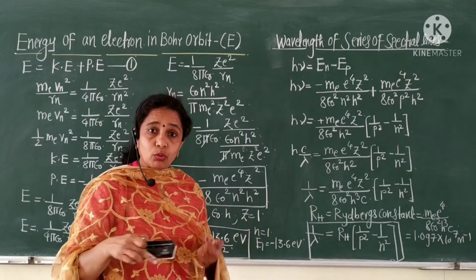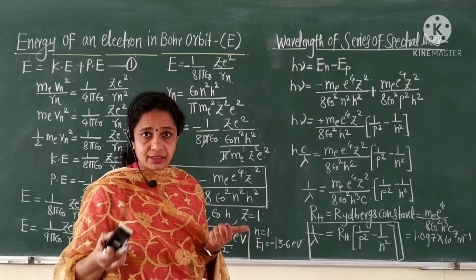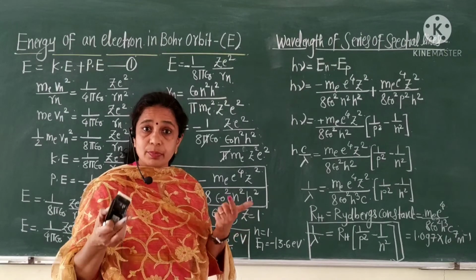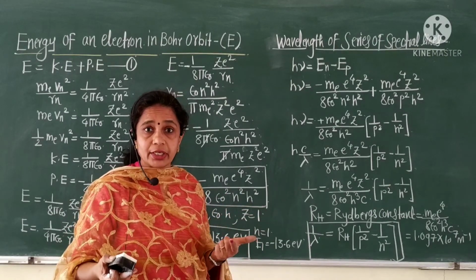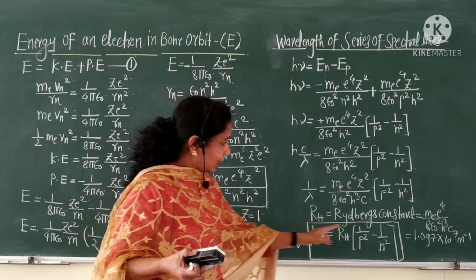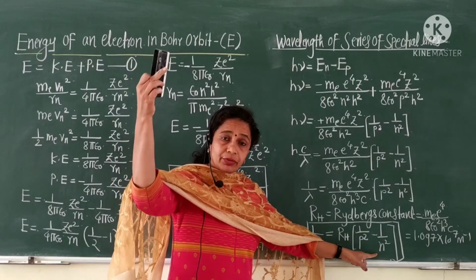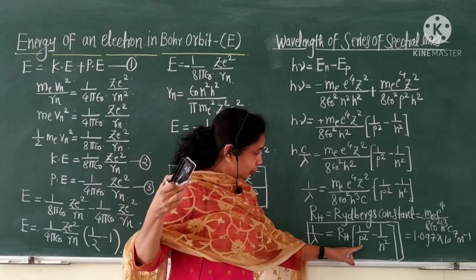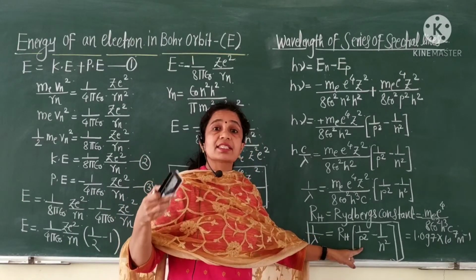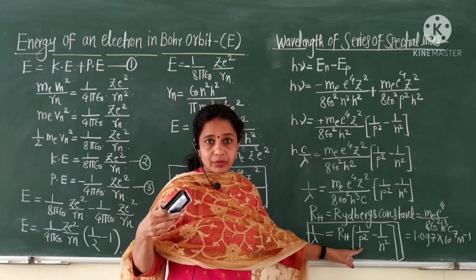Therefore, the origin of spectral lines: the spectral lines originate due to the transition of an electron from different outer orbits to a fixed inner orbit.